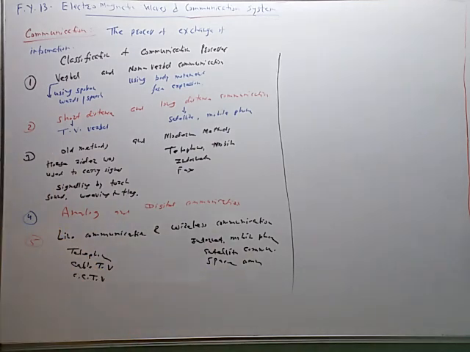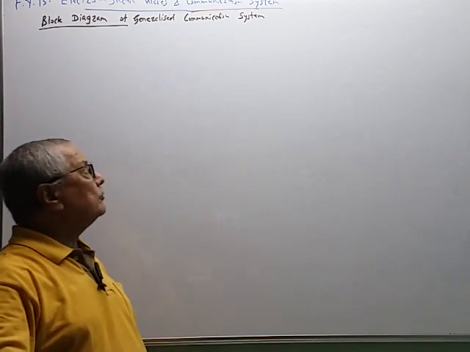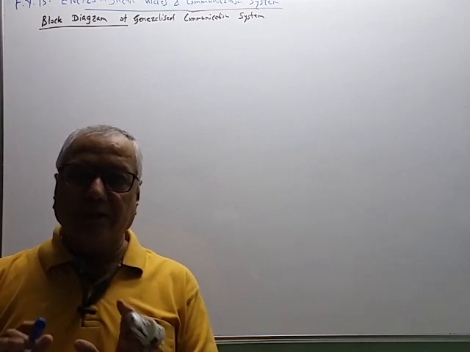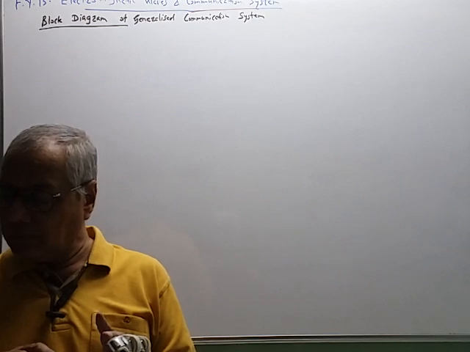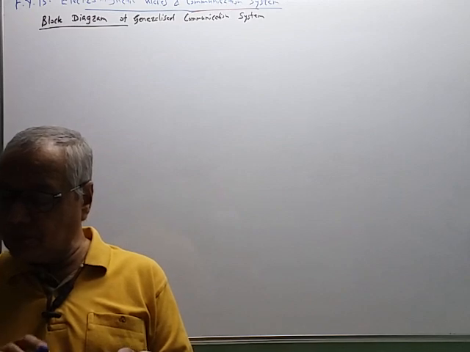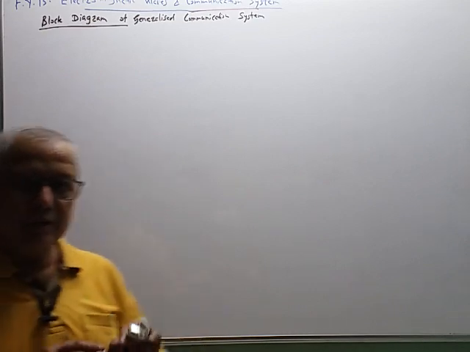Now let us see what is meant by communication system by using its block diagram. So let us see the working of communication system using block diagram. So first we will give the meaning of communication system. What is meant by communication system? It is a set or combination of electronic devices used in the transmission of information from one place to another place is called the communication system.